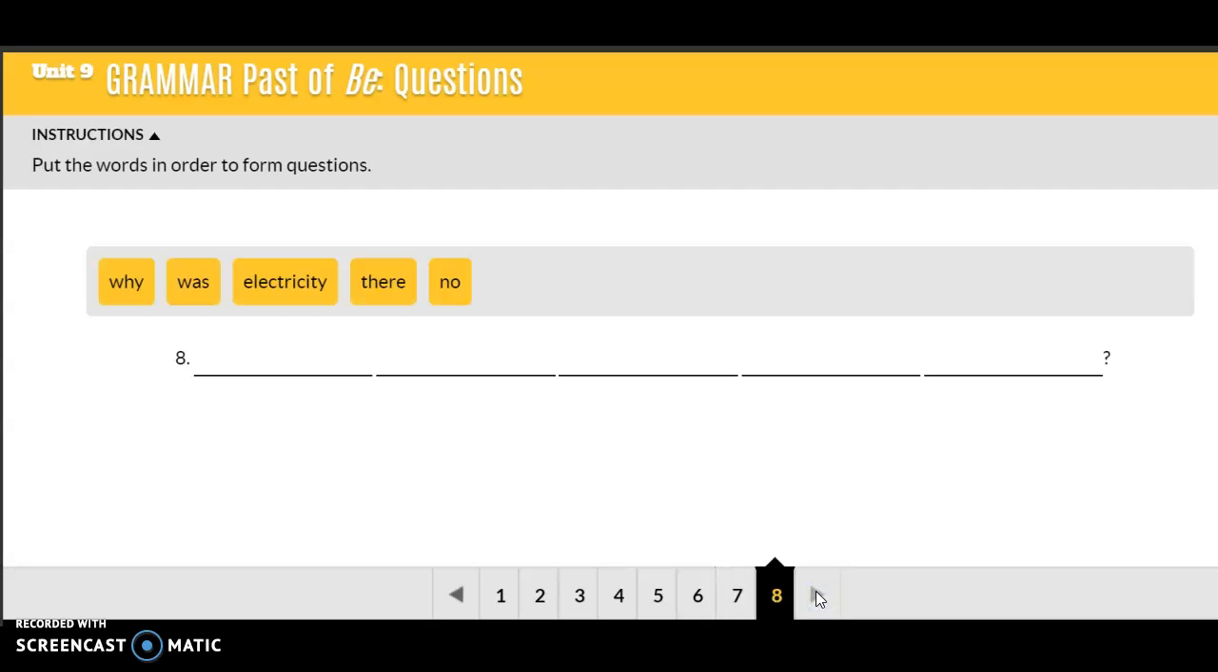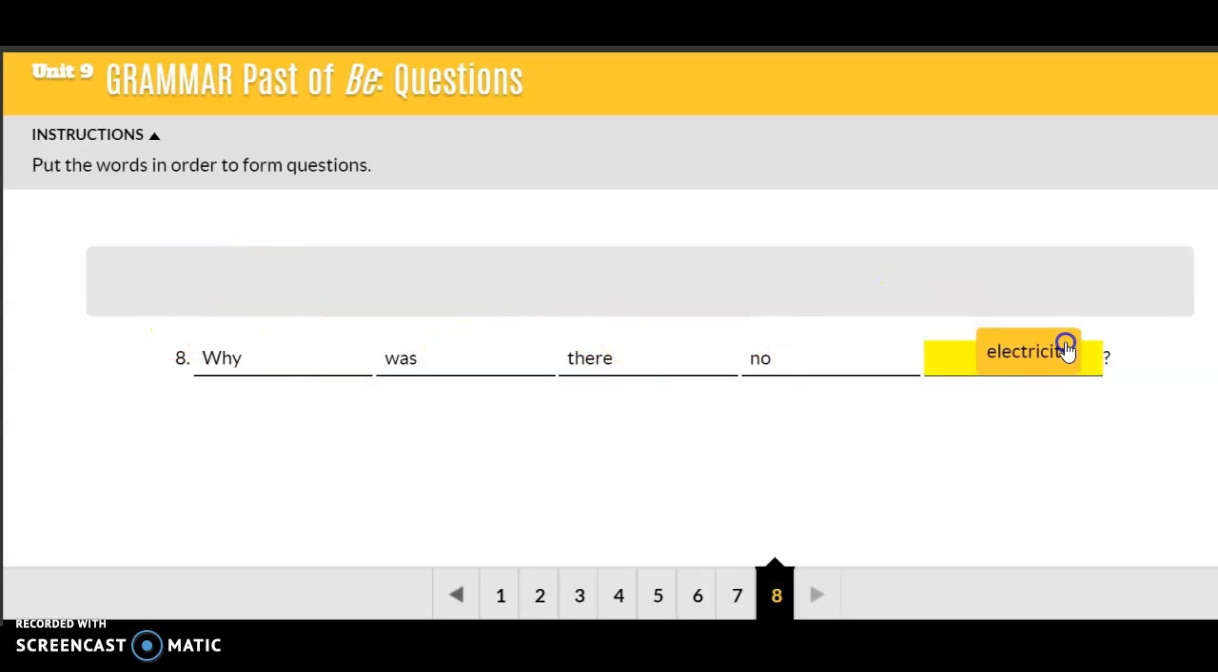And number 8. Okay. WH word is why, was, the subject is there. Why was there no electricity?